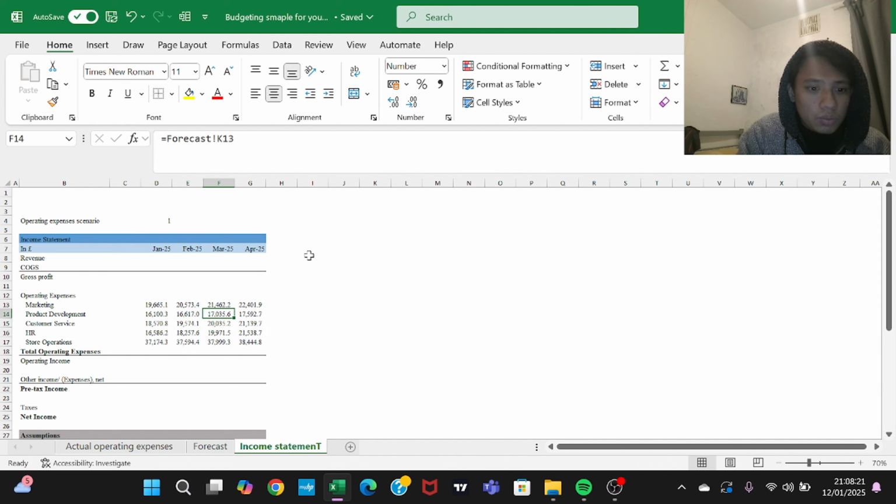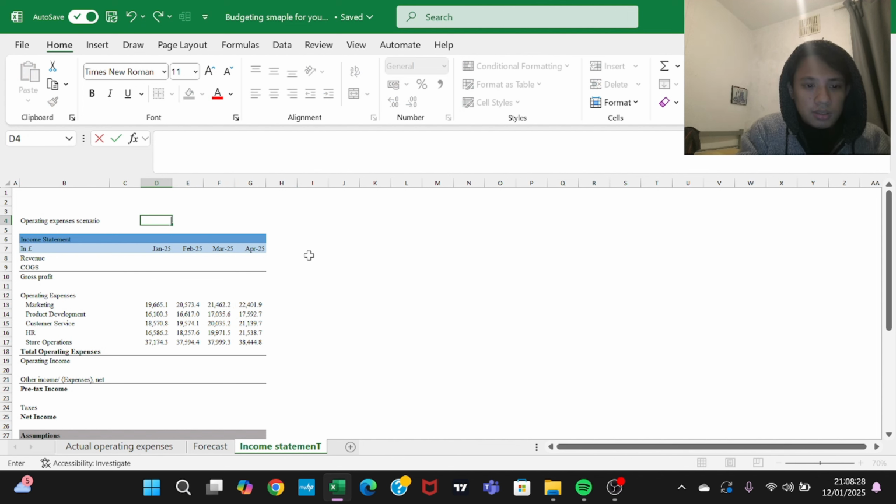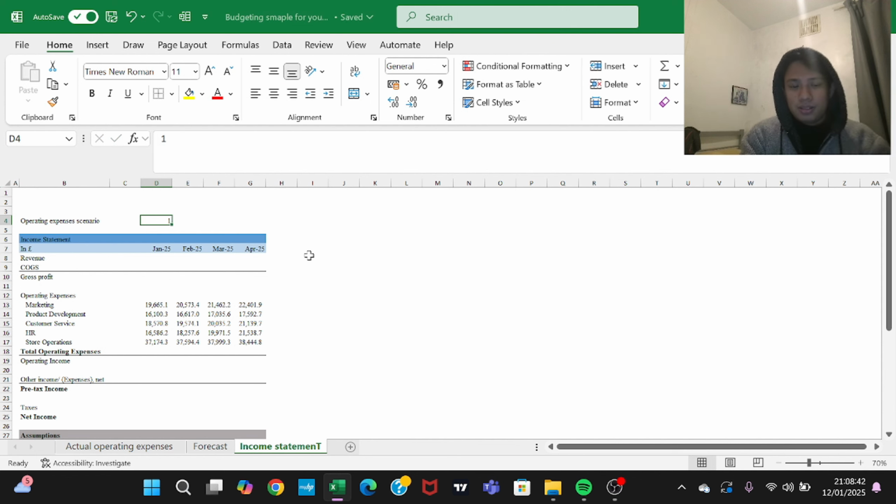What we can see here as well is, look, this is my best case. This is my base case. This is my worst case. Right, how dynamic the project is, how automated the project is. If I just type one, it's going to change all the expenses.